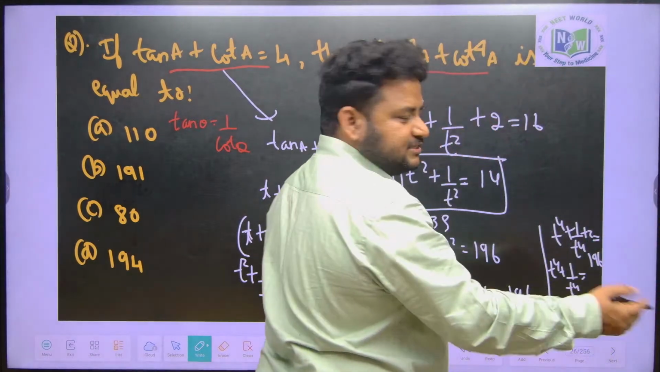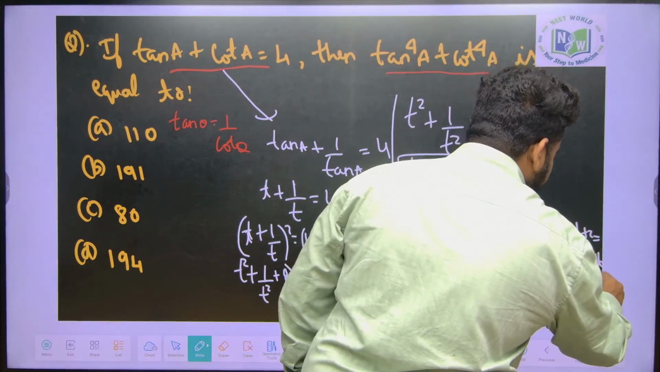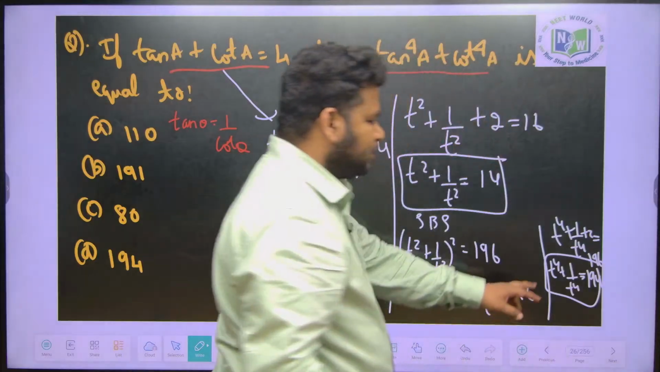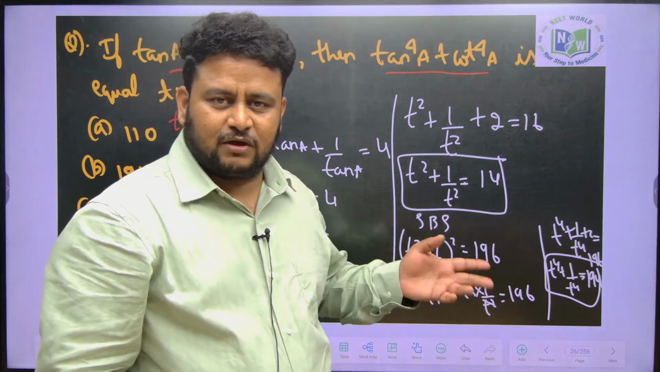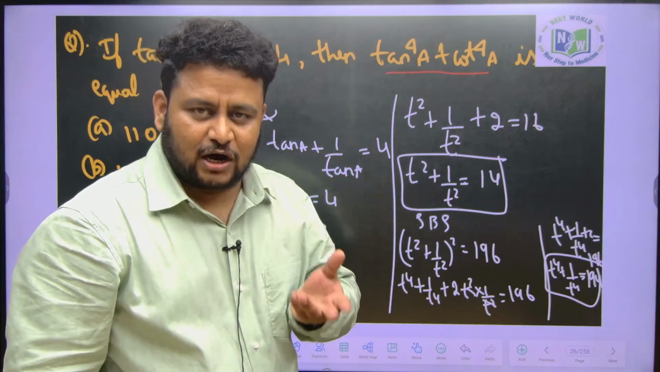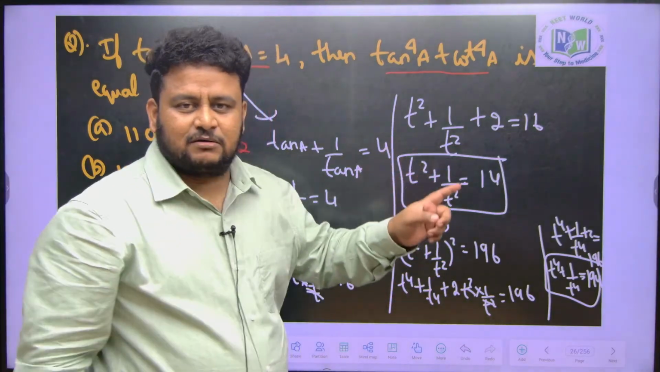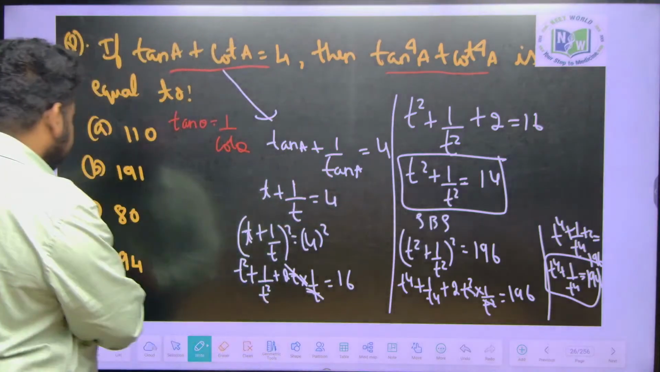If I send that to that side, 196 minus 2, this will be equal to what? 194. So t power 4 plus 1 by t power 4, that is nothing but tan power 4 plus 1 by tan power 4. 1 by tan power 4 is nothing but what friends? It is cot power 4. Tan power 4 plus cot power 4, what we got? It is nothing but equal to 194.